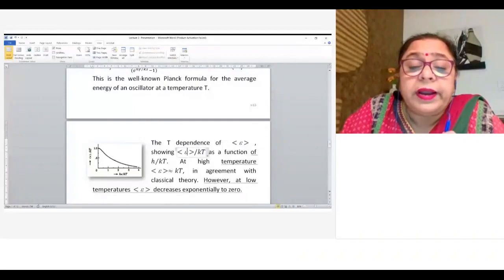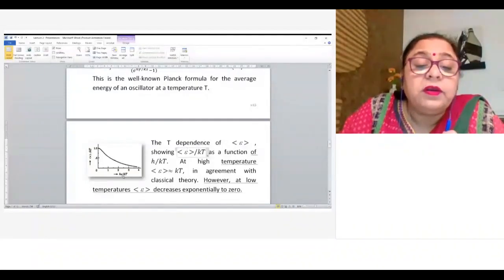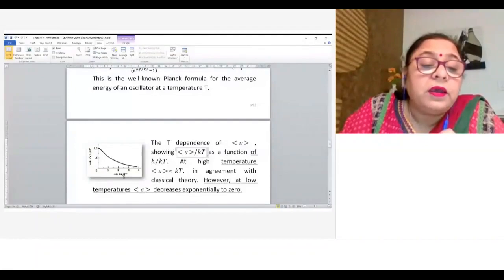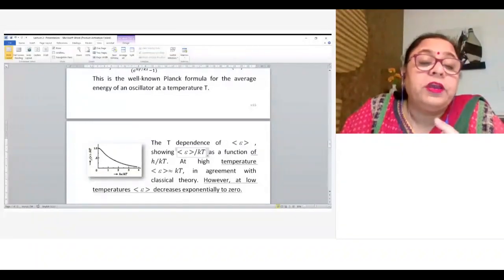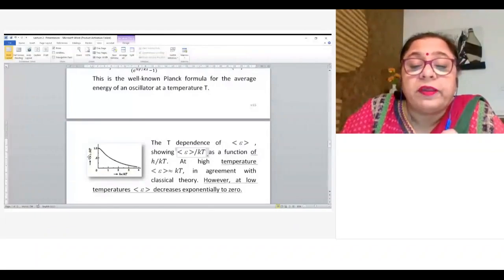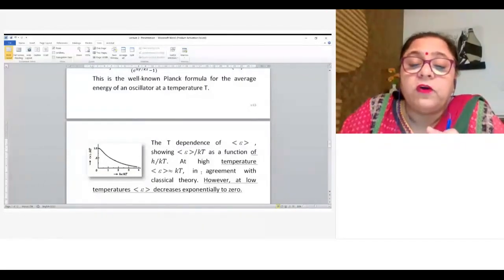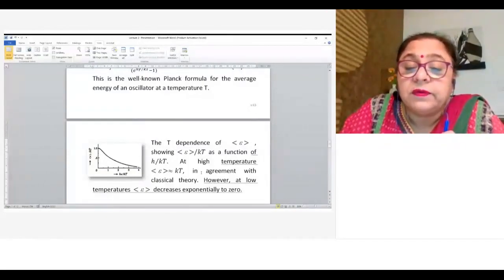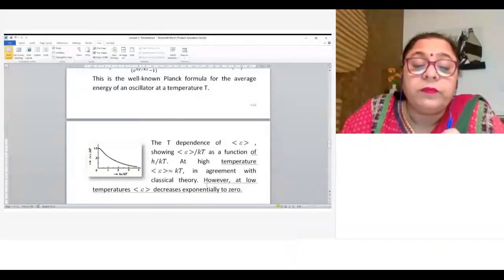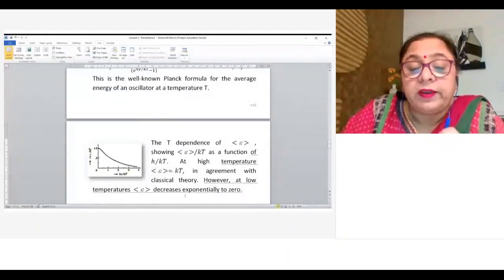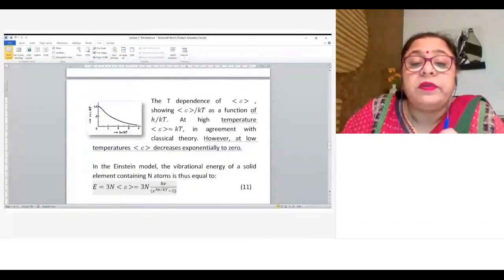Okay. So if we talk about high temperature, T is very high, then average energy by kT is equal to 1. It means average energy is nothing but kT. That is basically what we get in the classical theory. It means the Einstein theory or the Planck formula also gives the classical value of energy at high temperatures. Okay. But however, at low temperature, this energy decreases exponentially with temperature. There is an exponential decrease in the energy.